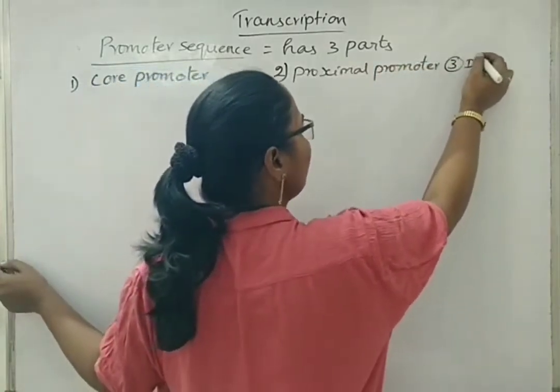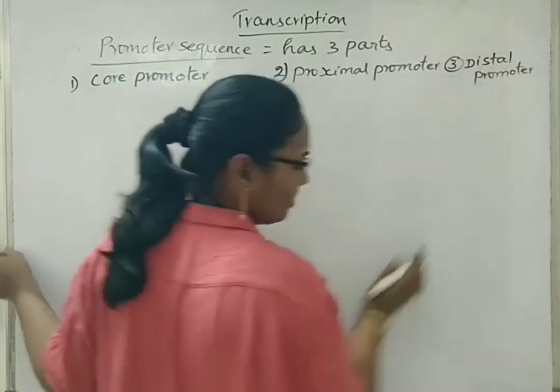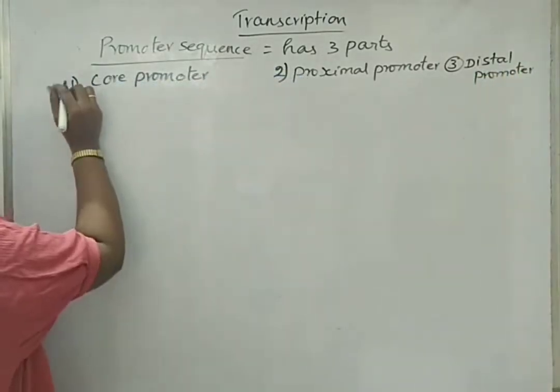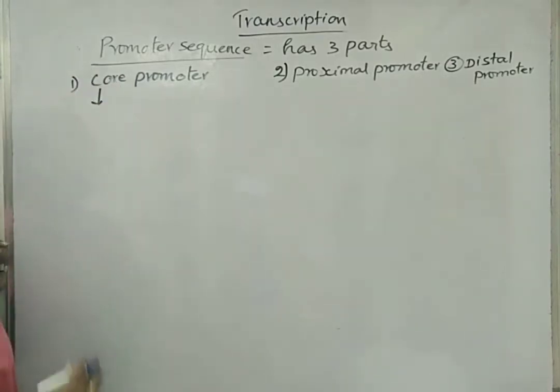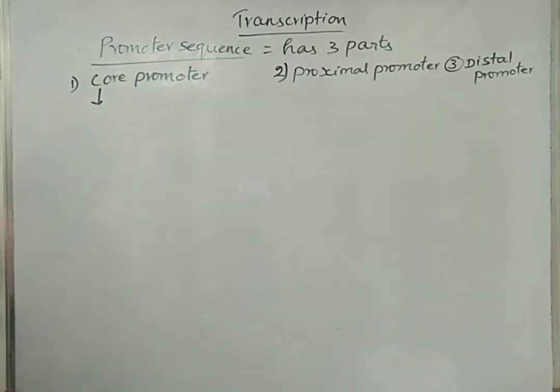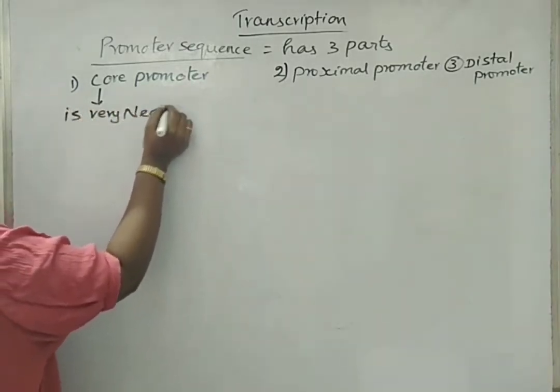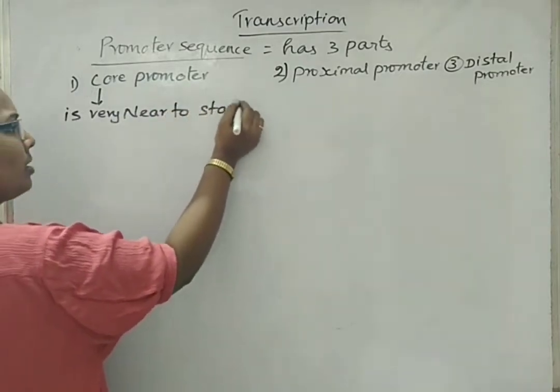Third, distal promoter. Now, core promoter is considered the most important one, and it is very near to the start codon.